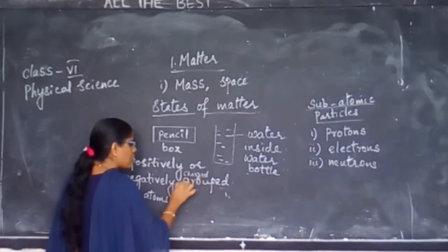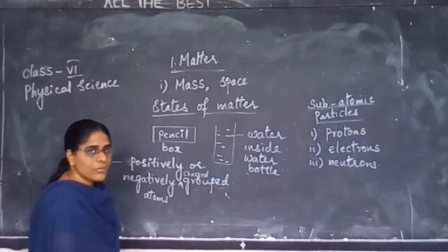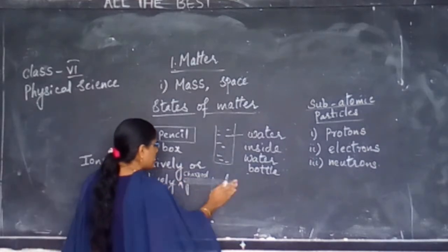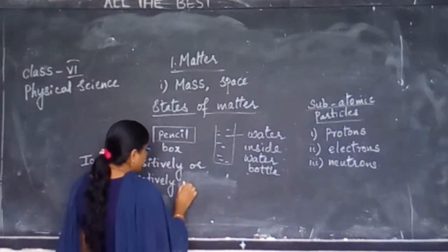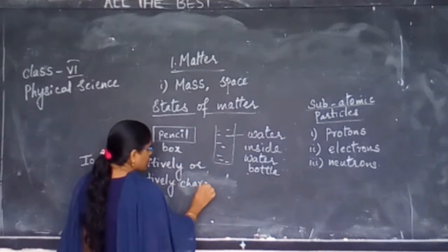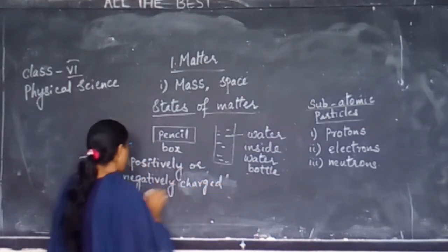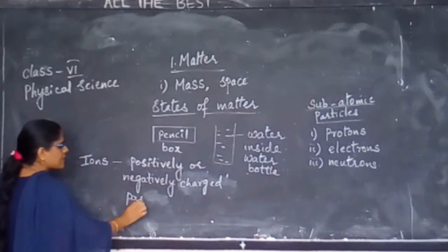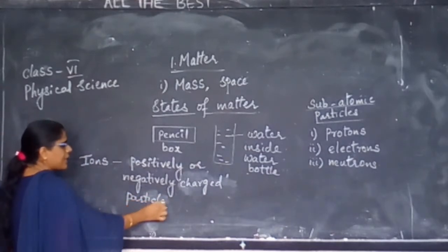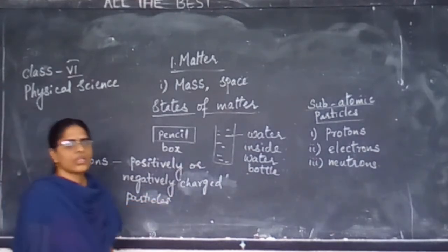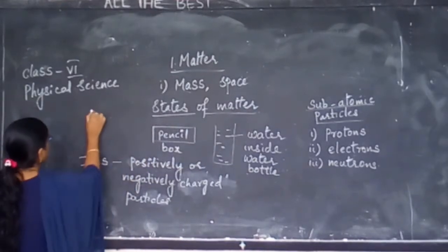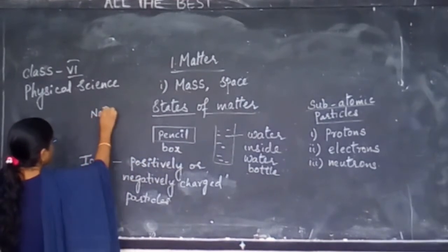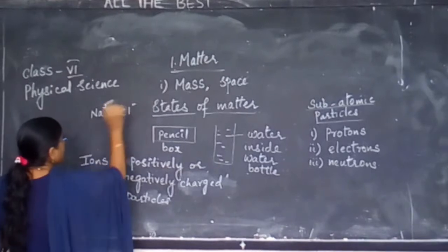Okay, we can also call them charged particles. You may be seeing something like Na+, Cl-.